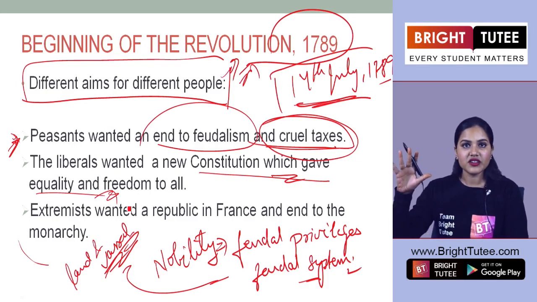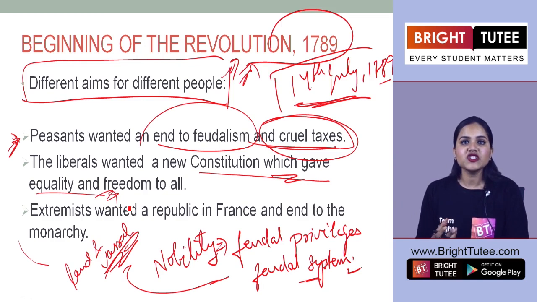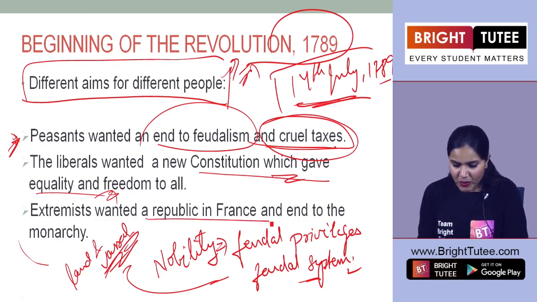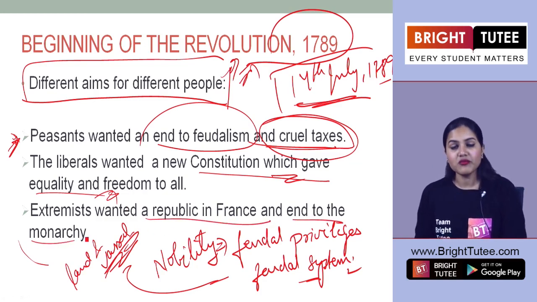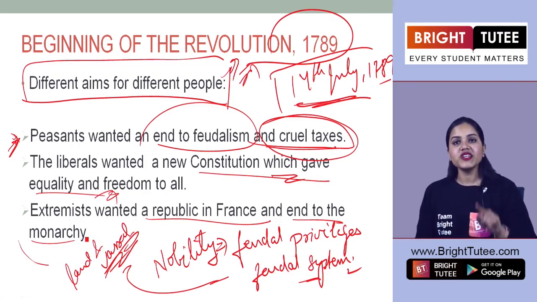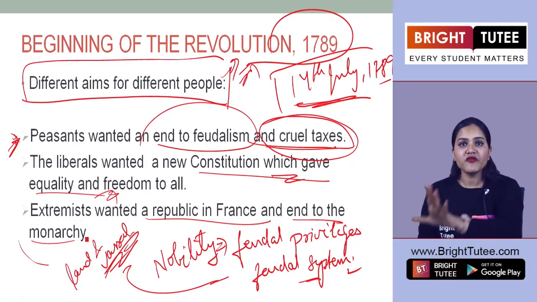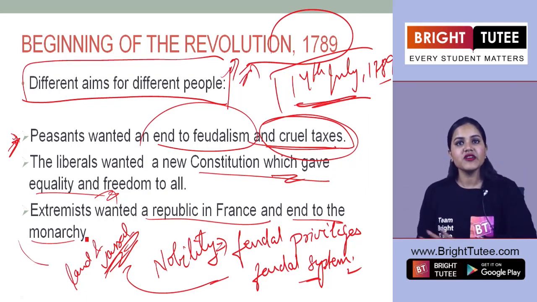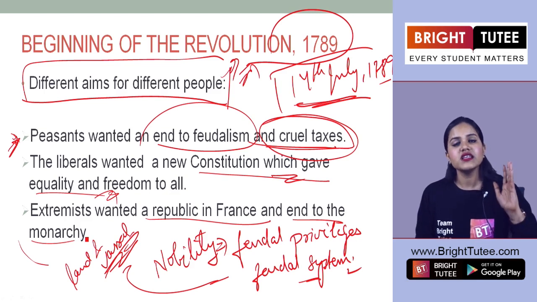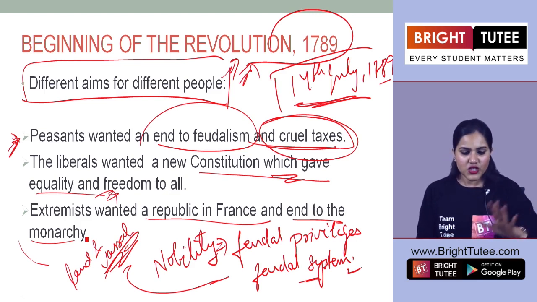The extremists, right? So people who took actions in their own hands, who believed in violence, that through violent activities they could take the government down, right? So these extremists wanted a republic in France and an end to the monarchy. All these points we are going to understand while we learn how these phases unfolded when the revolution broke out in the year 1789. Okay, so one by one we are going to understand all these points here.